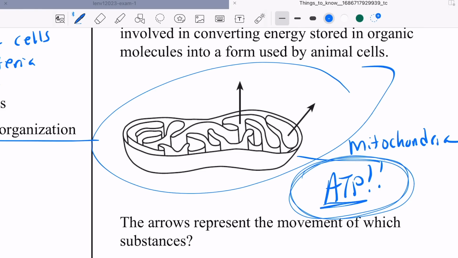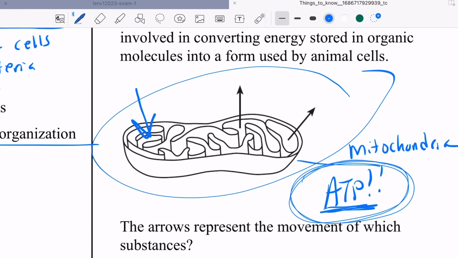But what do you need to make energy? You gotta eat and you gotta breathe. So what do you eat? You eat carbohydrates, sugars, right? So sugar, we call it glucose. You gotta breathe in oxygen, so you take in oxygen.